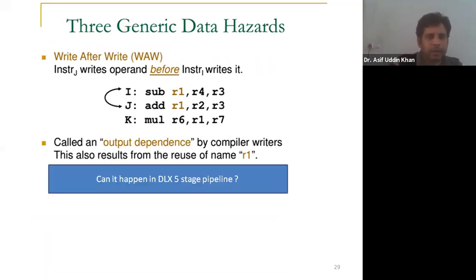Now I have a question for you. Can it happen in DLX 5-stage pipelining? Can WAW hazard happen in 5-stage pipelining? Answer me. Answer this question. Can this happen in 5-stage pipelining?